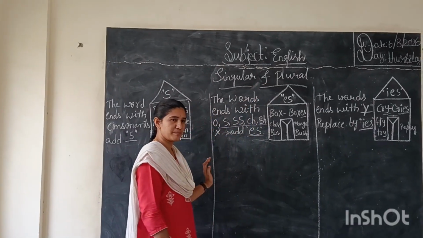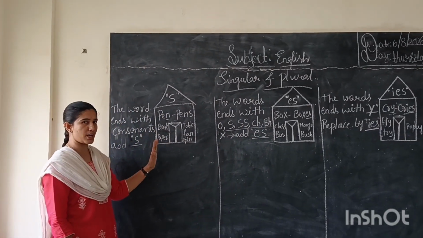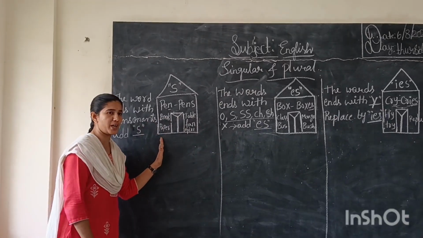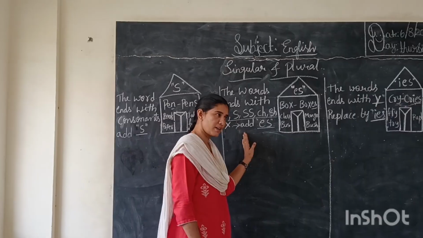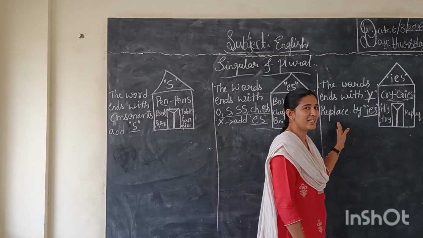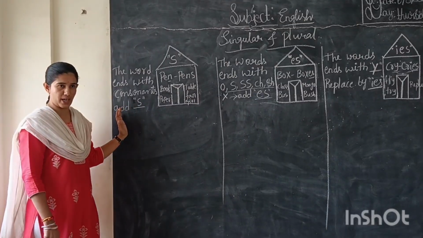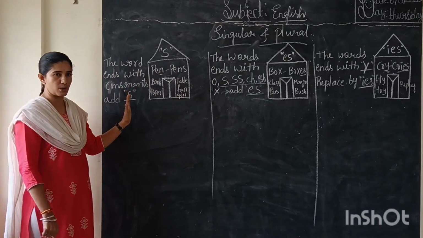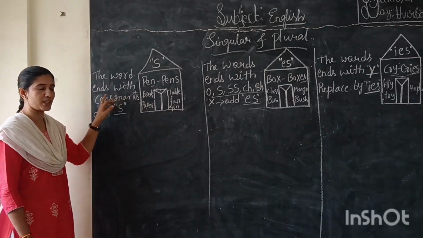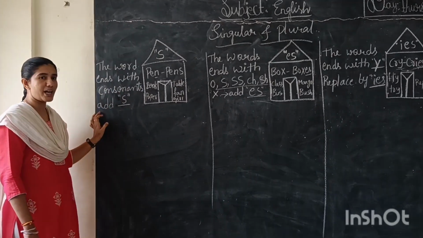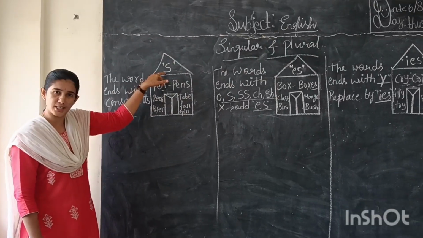Singular and plural. Here we have three houses. What are the three houses? House number 1? Yes house. House number 2? Yes house. And house number 3? Yes house. Here is a set of rules for the different houses. The yes house rule is: the word ends with a consonant and we are adding yes to make the plural. That is called the yes house rule.